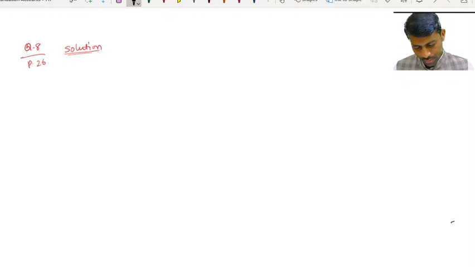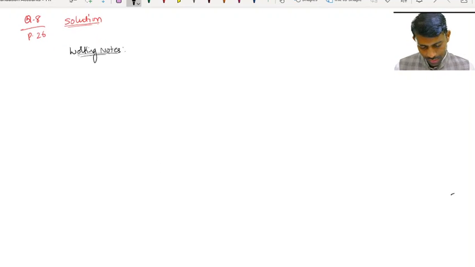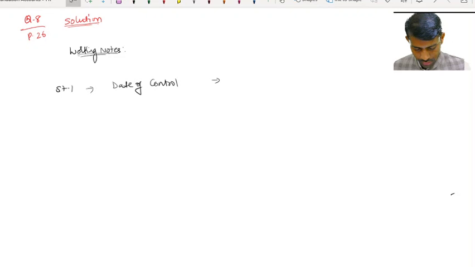Working notes to start with. First is step 1, date of control. The date is given, which is 1/4/2017.